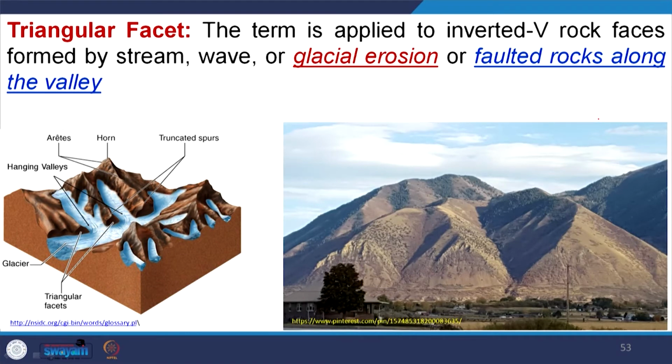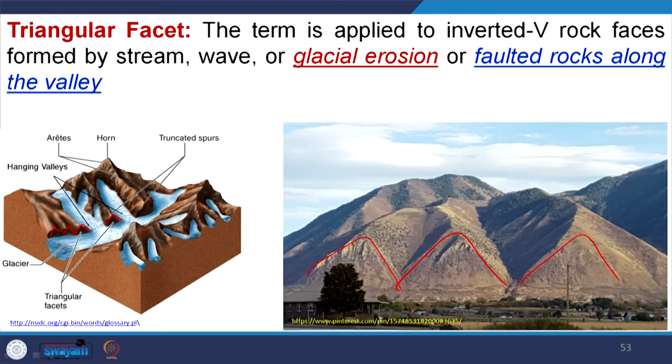Then triangular facets, this is the part of the truncated spur where the spur truncates. This cross section, if you see, is looking like a triangle. So, these are called triangulated facets. Triangulated facets are not only the product of glacial erosion, there are a number of ways through which these triangulated facets can be developed.